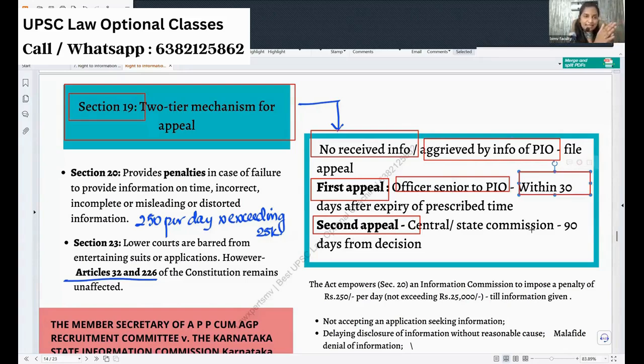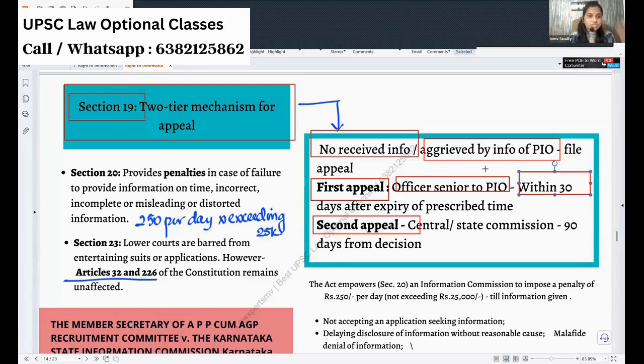Within 30 days, they must provide the information. So if 30 days is over, you file it within this time frame, that is from the end of this 30 days, within another 30 days. Say for example, 1st of January is when my 30 days expire. Then within what time must I file the first appeal? Within the 1st of Feb. So I have 30 days within which I have to file the first appeal.